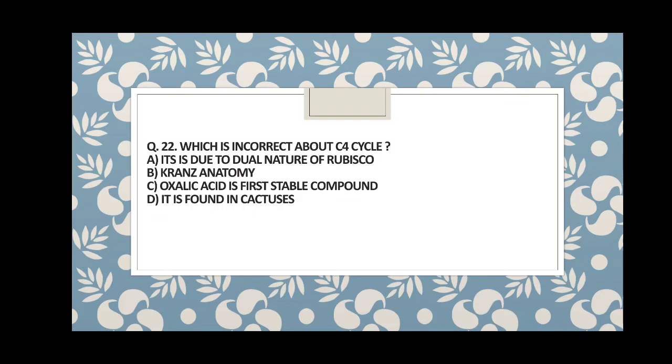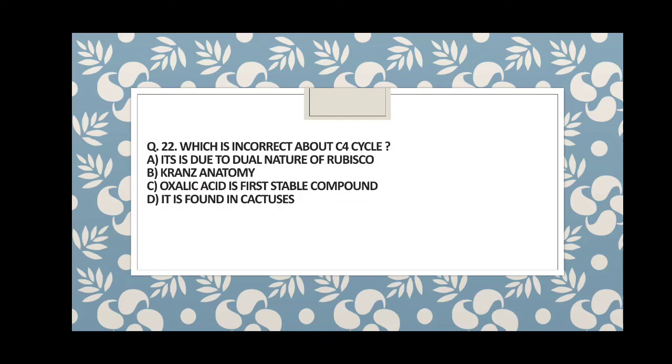Or B, Kranz anatomy. C, oxalic acid is the first stable carbon compound. And D, it is found in the cactuses. Cactuses means xerophytic plants. So guys, which answer is correct?